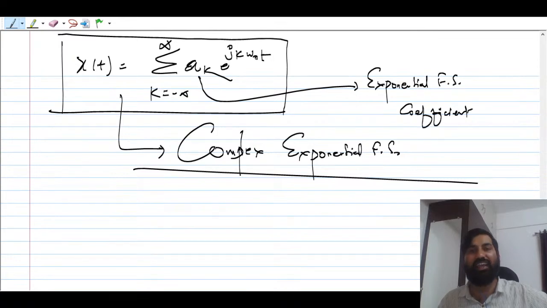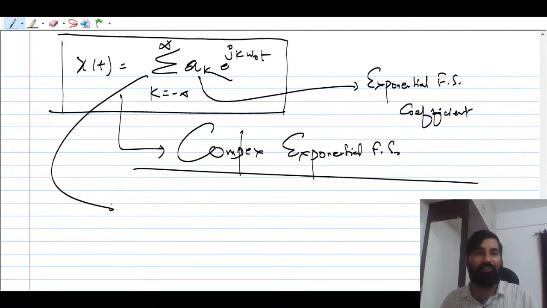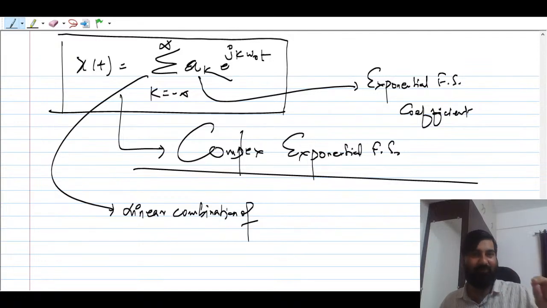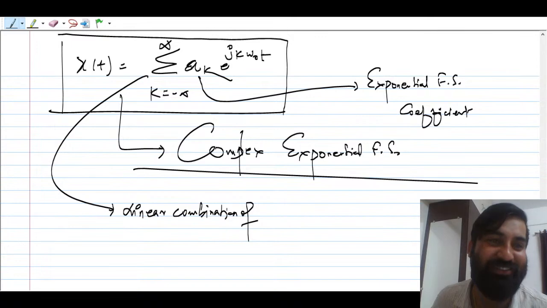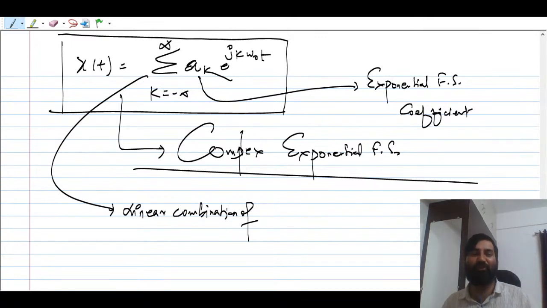This k omega naught is nothing but the multiple of the fundamental frequency. There are many frequencies: omega naught, 2 omega naught, 3 omega naught, 5 omega naught. Okay, I think this is fine. So it is nothing but a linear combination. Now see, as I said, the Fourier series spectrum is discrete in frequency, so we consider discrete frequency here and choose the summation.